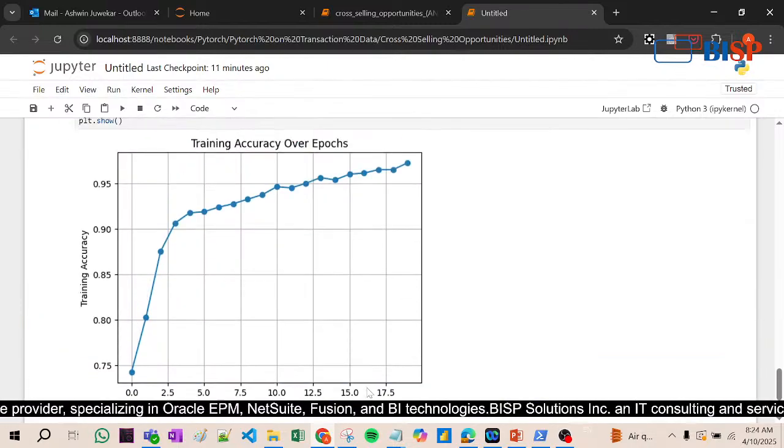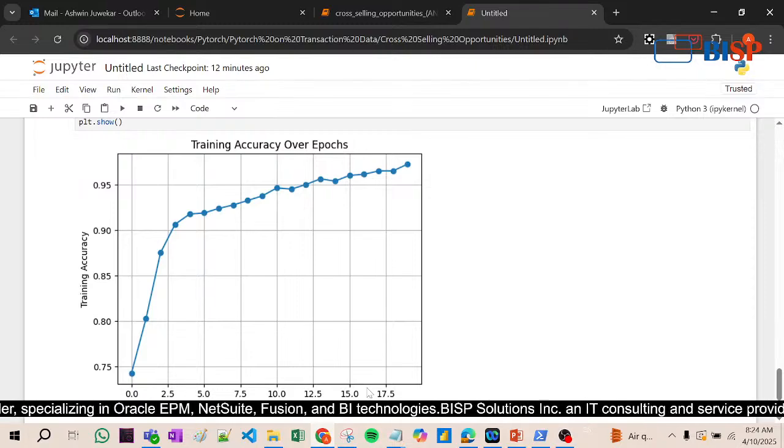Look at what this data is saying: as the epochs run, our training accuracy increases. In the first epoch, second epoch, and so on, this is the training accuracy.